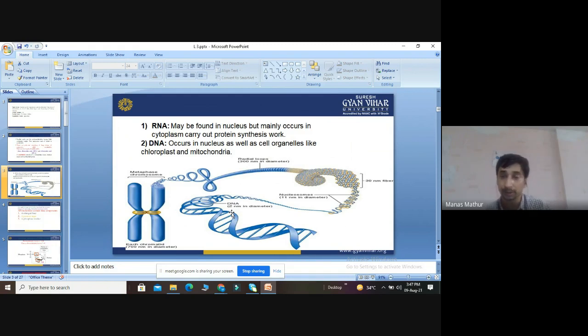The histone proteins consist of basically 5 types of proteins: H1, H2A, H2B, H3, H4. H1 appears as a single copy, while H2A, H2B, H3, H4 are duplicated. Histone proteins are basic proteins. This is the complete structure of the solenoid model. Chromatids are attached, the chromosome is there, then radial loops are there, 300 nanometer in diameter. Then coils of 30 nanometer in diameter. Then the coil called the nucleosome, which is 11 nanometer in diameter, contains histone proteins along with DNA of 146 base pair, which is 2 nanometer in diameter.